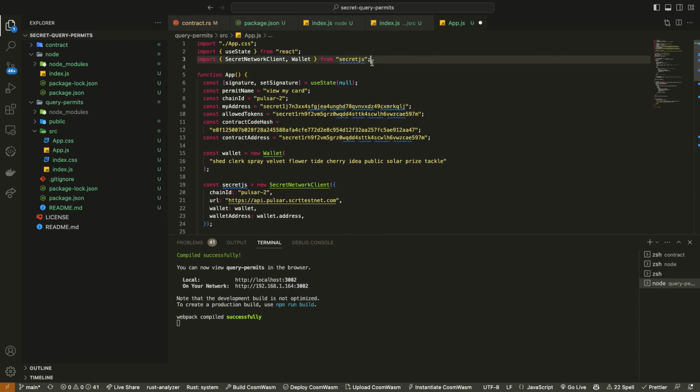All right. So remember what we were just doing in Node, in our index.js file, where we had to import secret network, client, and wallet. Same thing goes for React. My goal with this is just for you to have an understanding of what this actually looks like working with the front end framework. So we're doing this in React. What we just did with uploading and executing, now we're going to use this to query, but with React.